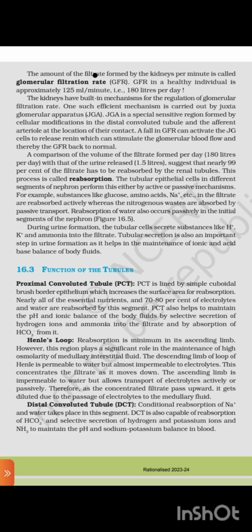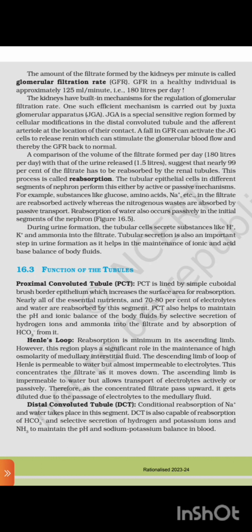The amount of the filtrate formed by the kidneys per minute is called glomerular filtration rate, GFR. GFR in a healthy individual is approximately 125 ml per minute, 180 liters per day. The kidneys have a built-in mechanism for regulating GFR, carried out by the juxtaglomerular apparatus, JGA. JGA is a special sensitive region formed by cellular modifications in the distal convoluted tubule and the afferent arteriole at the location of their contact. A fall in GFR can activate the JG cells to release renin, which can stimulate the glomerular blood flow, thereby bringing GFR back to normal.